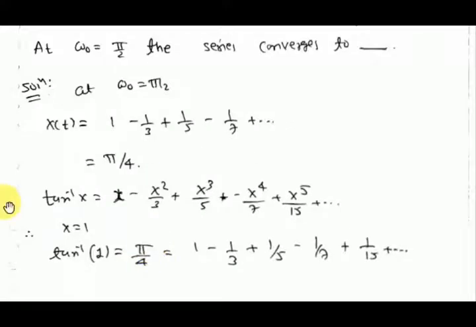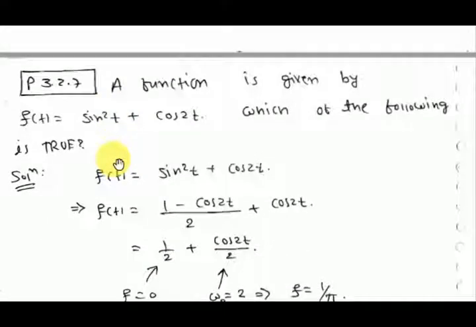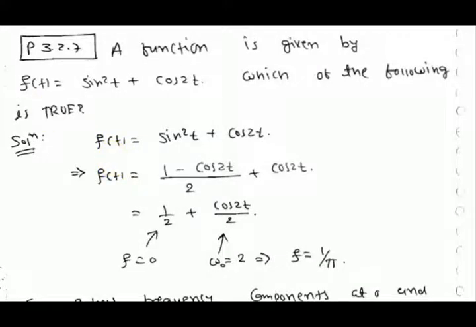As we know, tan inverse x is x minus x cube by 3 plus x power 5 by 5, like this. If you put x as 1, you will get the same series, and tan inverse 1 is pi by 4. So the series converges to pi by 4.